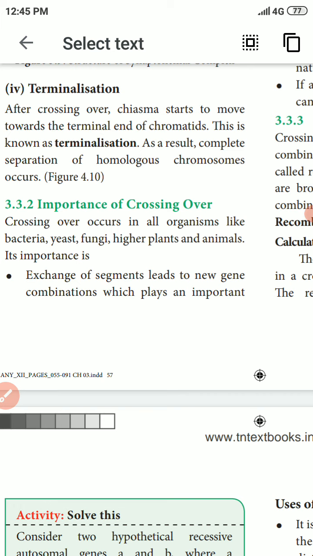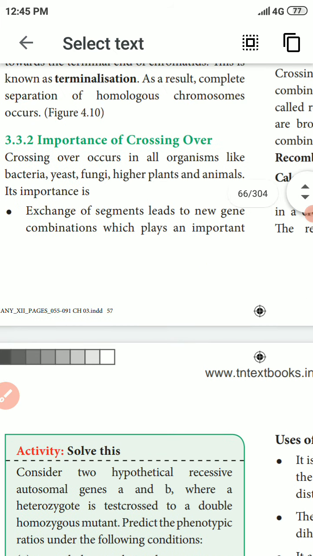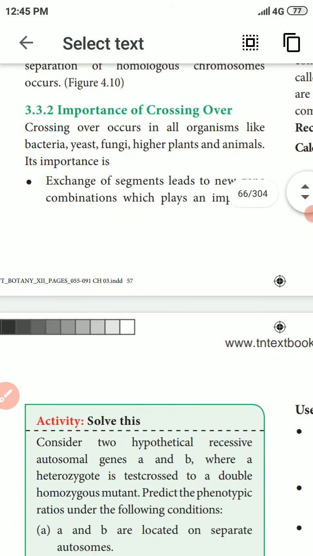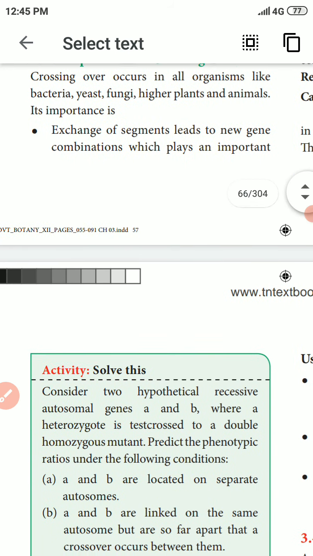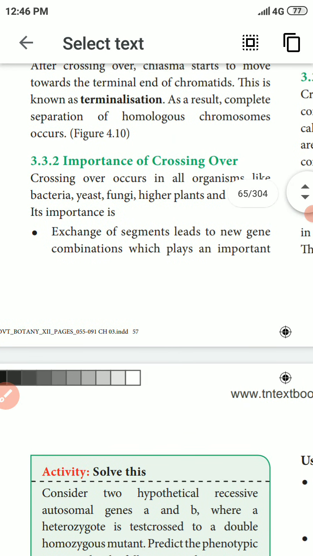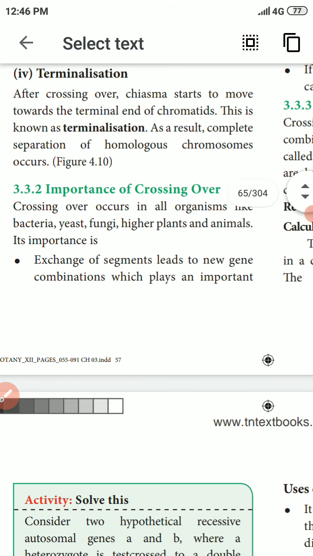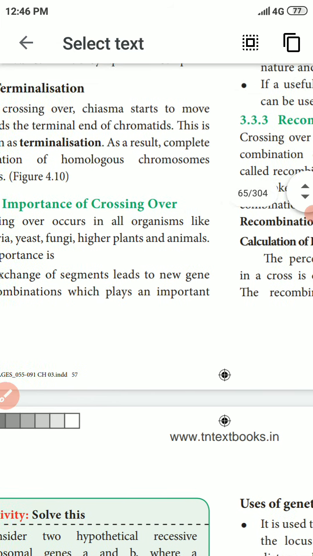Bacteria are microorganisms, as are yeast and fungi, and higher plants also show it. I already told you what crossing over and linkage are. The exchange of segments leads to new gene combinations, which is one importance.